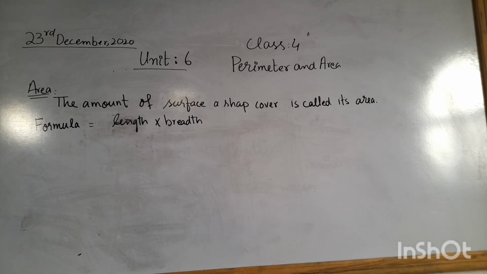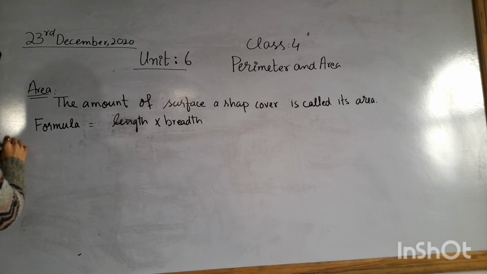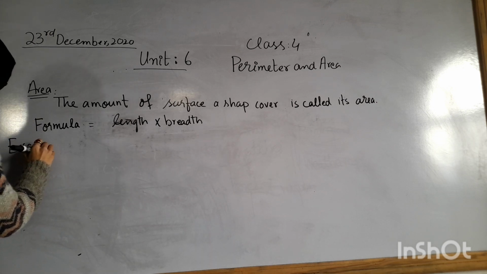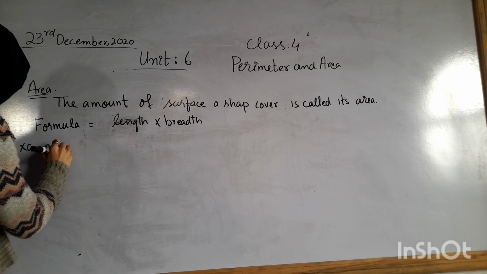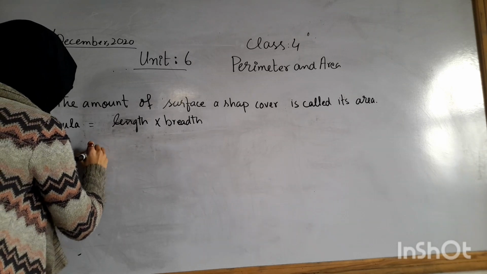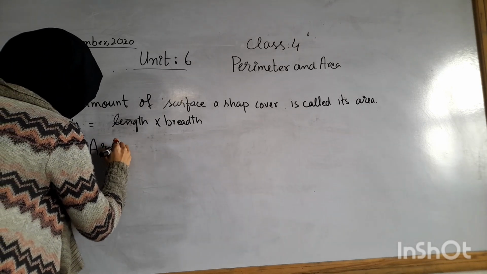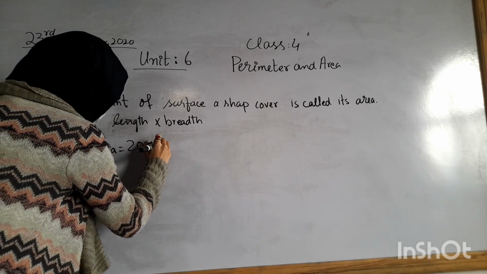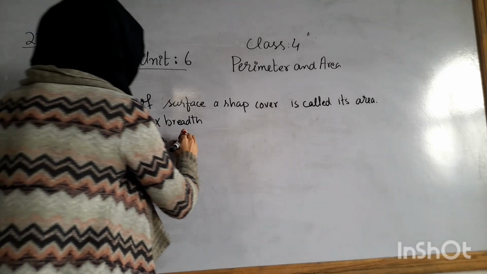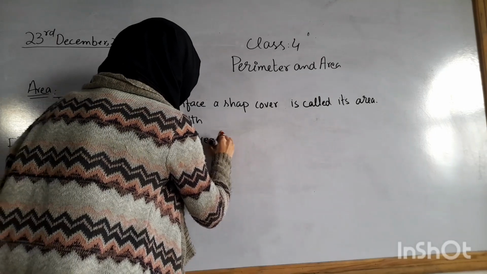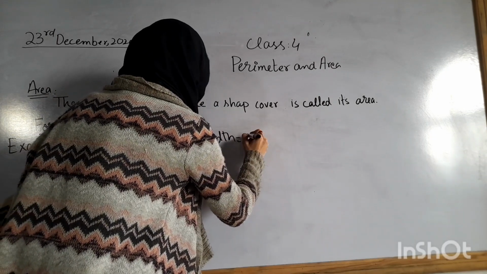Now we will take another example in which area is given, in which area is equal to 20 centimeter squares and breadth is equal to 10 centimeter.